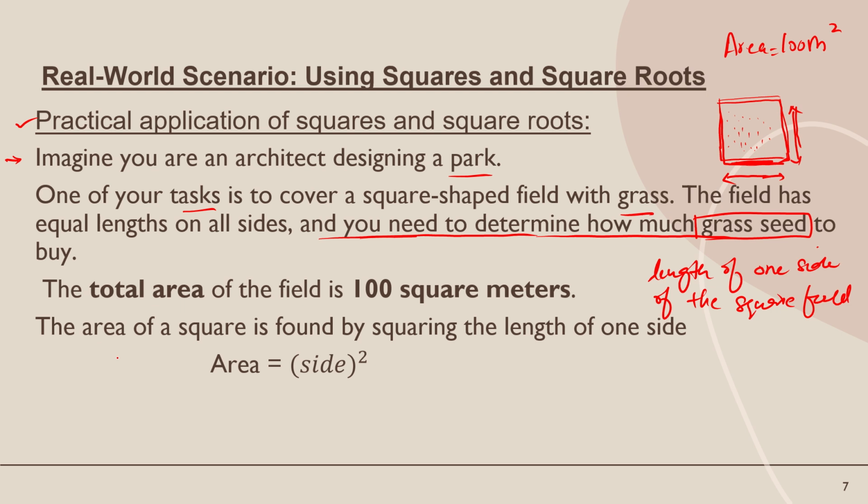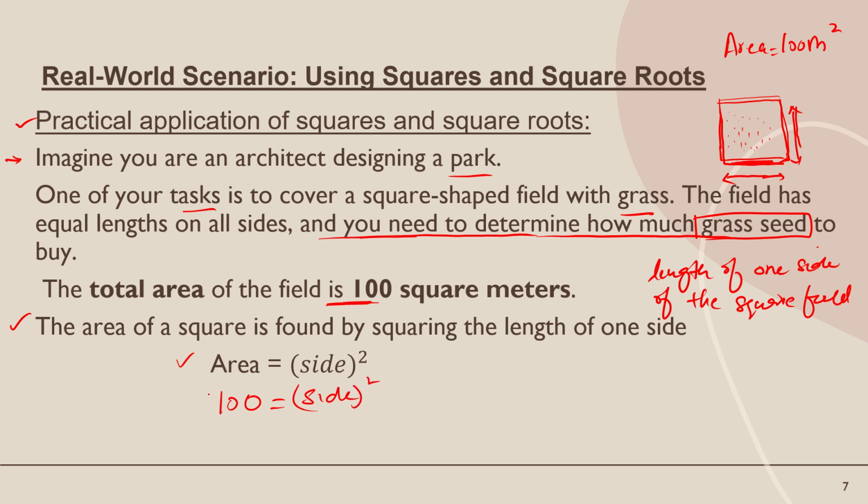First, for this we use a formula for finding the side length of the square field. By using this formula, area is equal to side squared. Put the value of the area: the total area is equal to 100, which equals side squared.